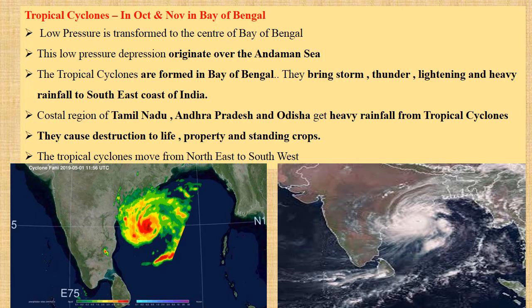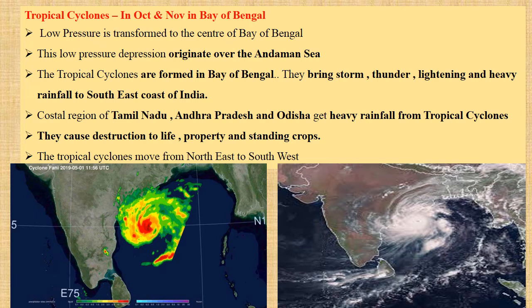So we can say that tropical cyclones originate during the movement of retreating monsoon and northeast monsoon. Okay, let us go to the fourth point. The coastal regions of Tamil Nadu, Andhra Pradesh and Odisha get heavy rainfall from tropical cyclones.